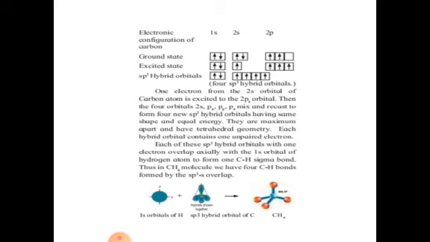Each of these sp3 hybrid orbitals with one electron overlaps coaxially with the 1s orbital of a hydrogen atom to form a C-H sigma bond. You know that the sigma bond is formed when coaxial overlapping takes place. Thus, in the CH4 molecule, we have 4 C-H bonds formed by the sp3-s overlap, of the s orbital of hydrogen and the sp3 hybrid orbital of carbon, to form the methane molecule.